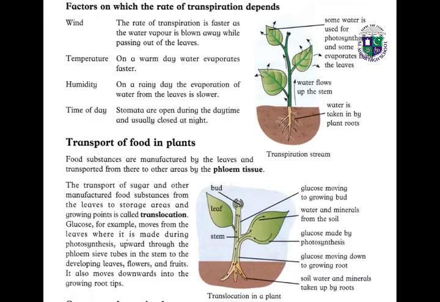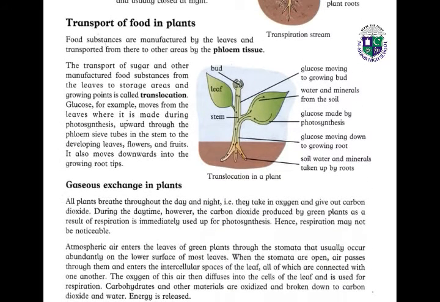Next students, we have the transport of food in plants. Here we have the picture of translocation in a plant. Water and minerals are taken up by the roots from the soil, glucose moves down to the growing root, glucose is made by photosynthesis in the leaves, and glucose moves to the growing bud. So here we have the bud, leaf, stem and roots.